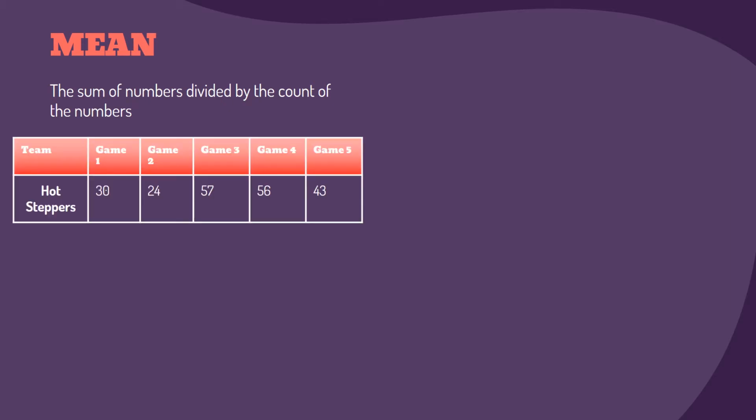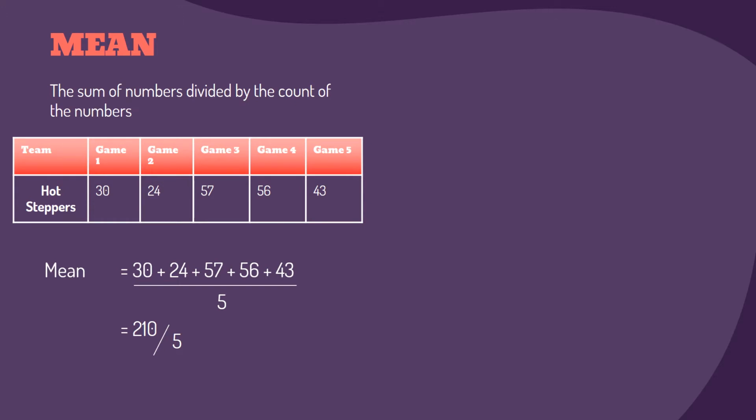that we have. For example, our table shows that the Hot Steppers basketball team plays 5 games this month. They score 30 points in game 1, 24 points in game 2, 57 points in game 3, 56 points in game 4, and 43 points in game 5. Their mean score would be equal to 30 added to 24 added to 57 added to 56 added to 43, the sum of their numbers, divided by the number of scores, which is 5.